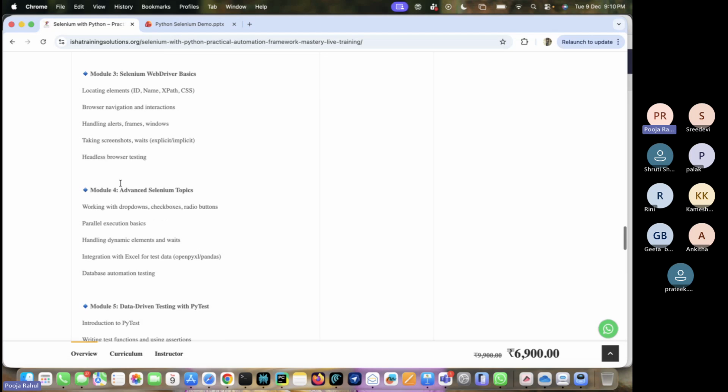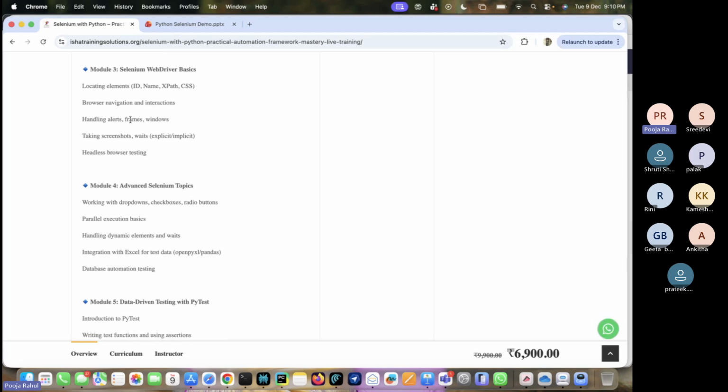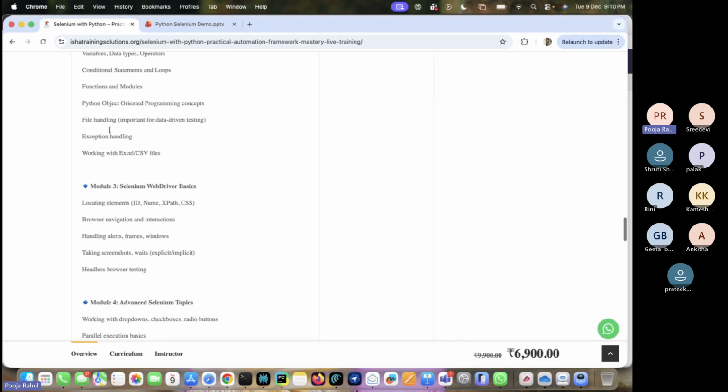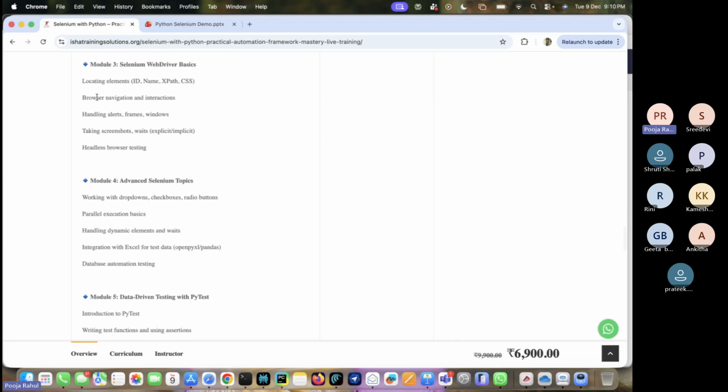After that, module 3. Once we are okay with this Python basic refresher, we are going to write a few programs. After that, we are going to start with the Selenium basics. Here, slowly, we are starting with locating elements, which we call locators.